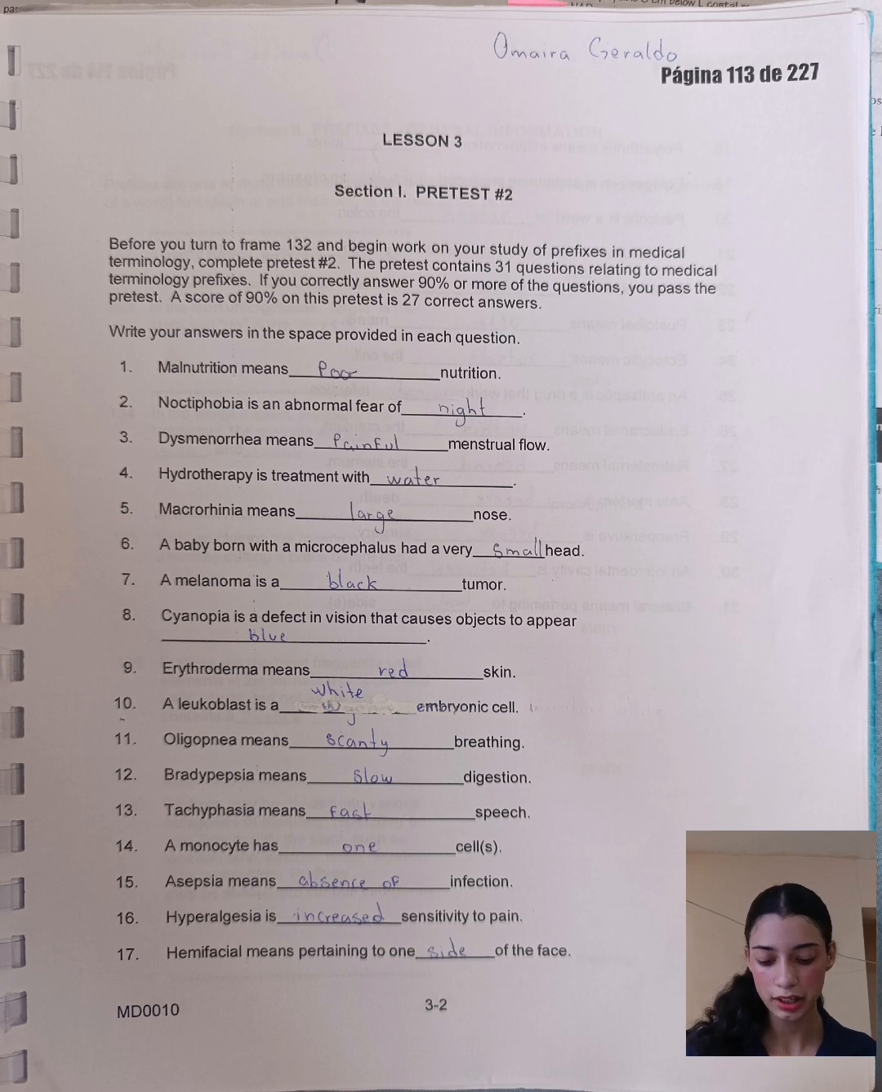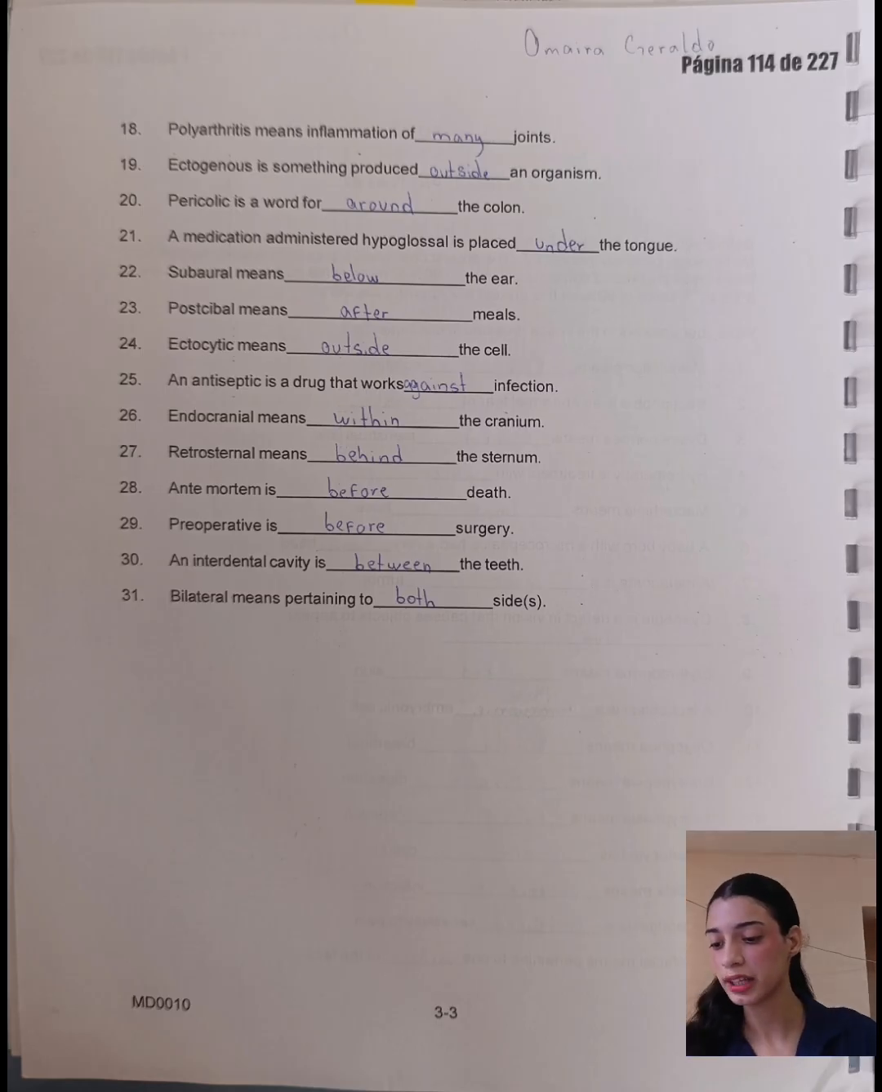Hemifacial means pertaining to one side of the face. Polyarthritis means inflammation of many joints. Pterygium is something produced outside an organism. Pericolic is a word for around the colon. A medication administered hypoglossal is placed under the tongue. Oral means below the ear. Postcibal means after meals. Ectocyte means outside the cell.